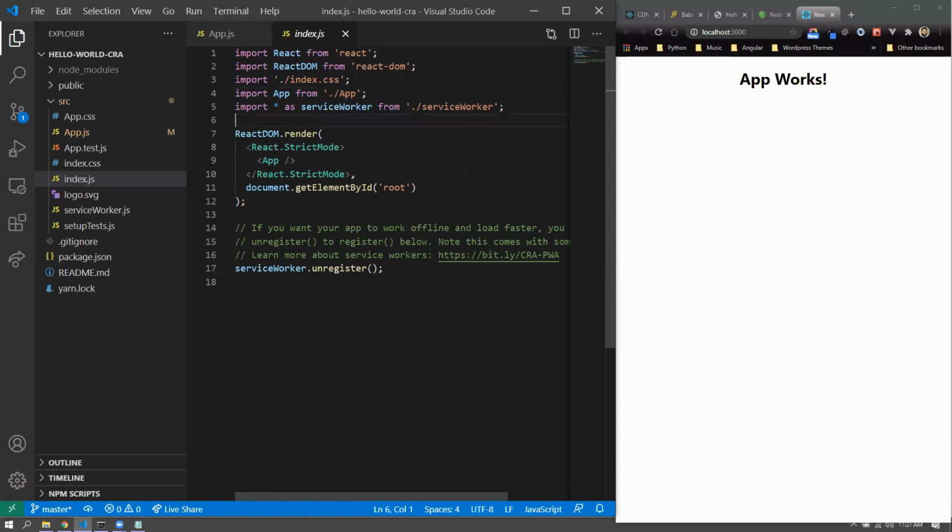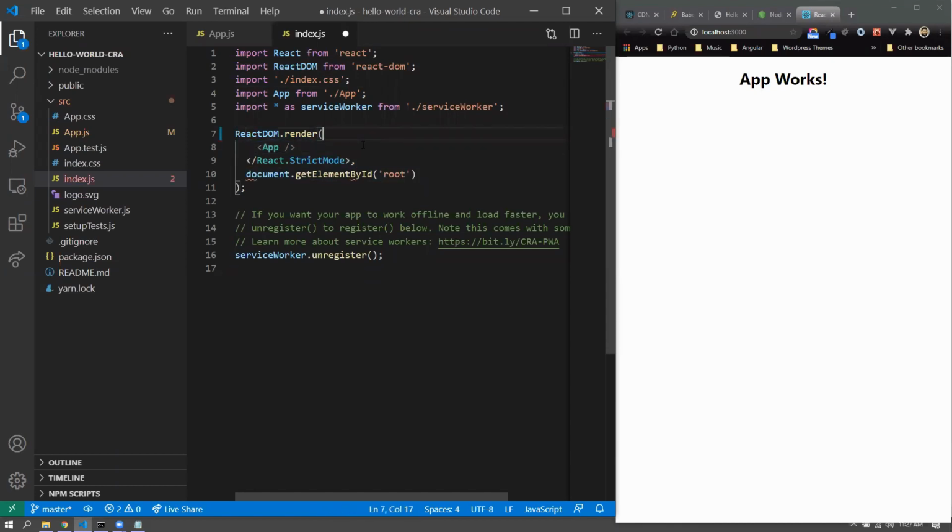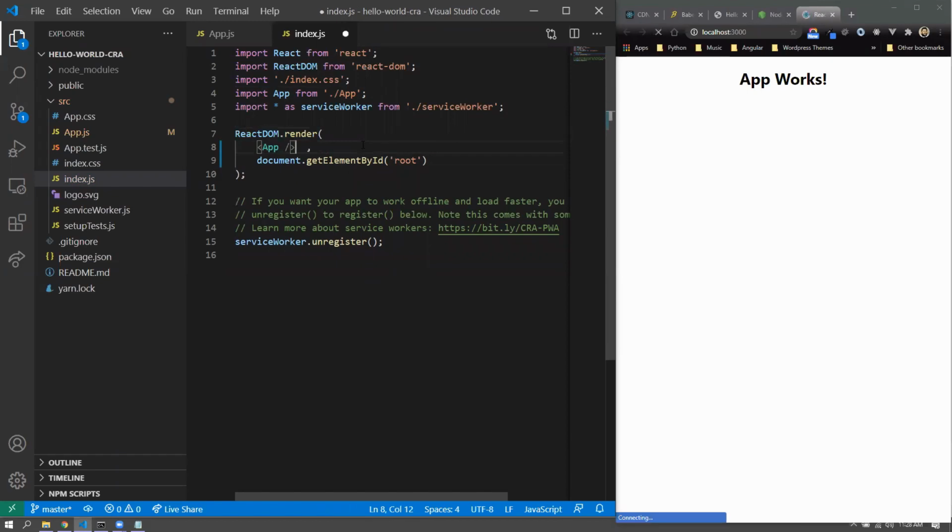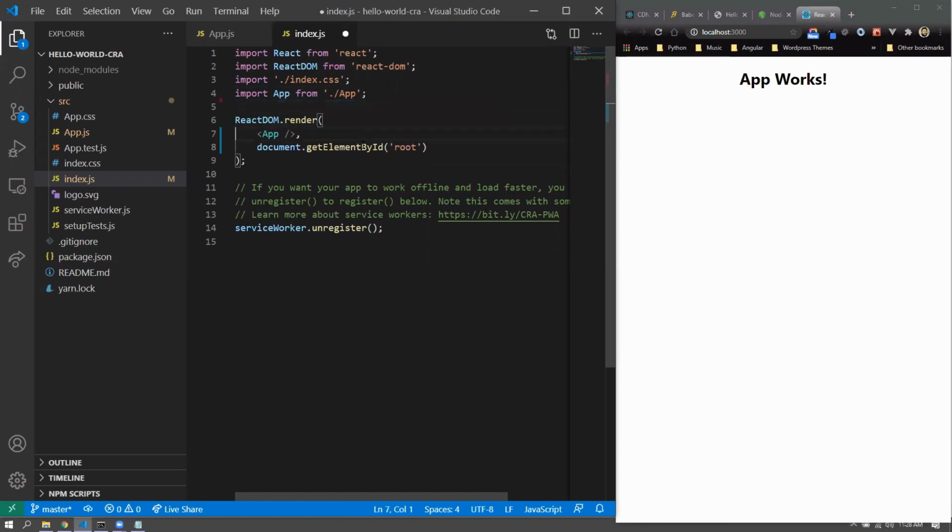So that, and then there is a React DOM.render. Strict mode is not important right now. I'll just get rid of it because we want to make it as simple as possible for us to start with. And it is just the app component. We don't need service worker. Service worker is more or less related to progressive web apps, so we don't need service worker at this point. And I can get rid of service worker altogether.